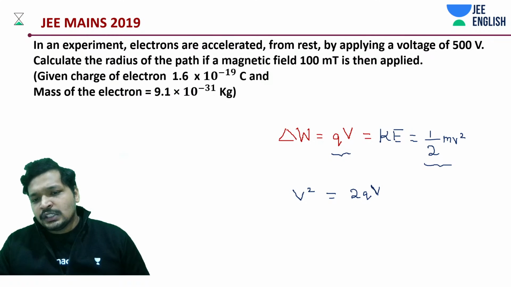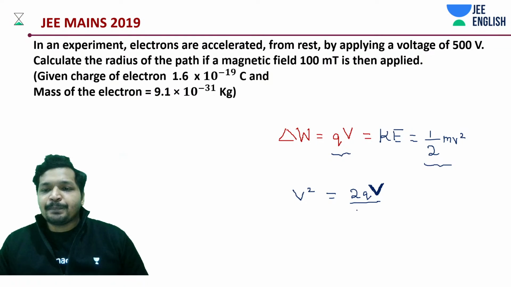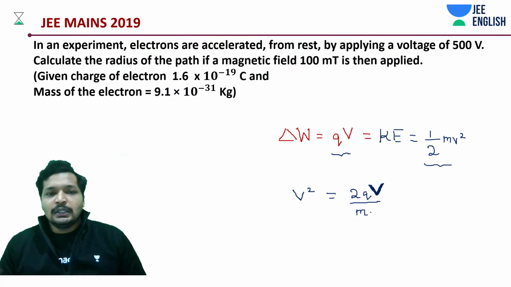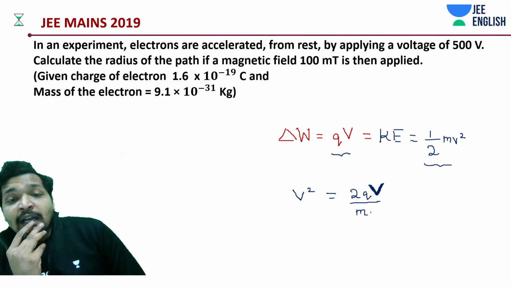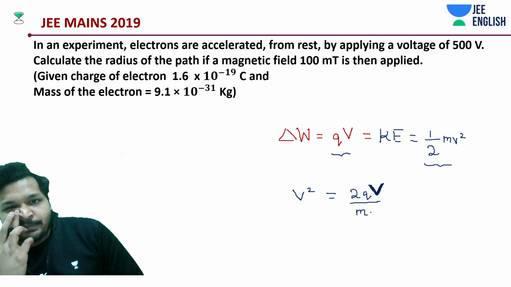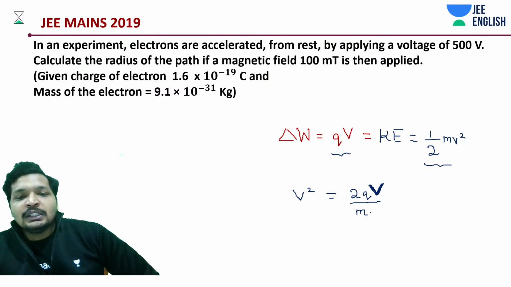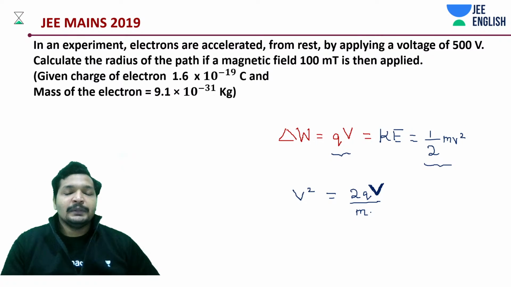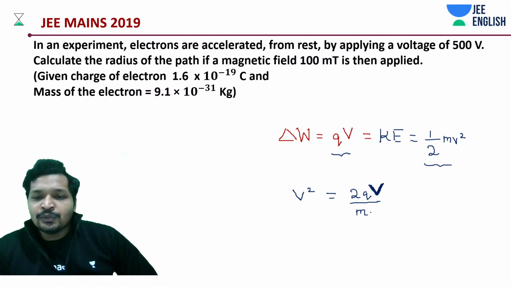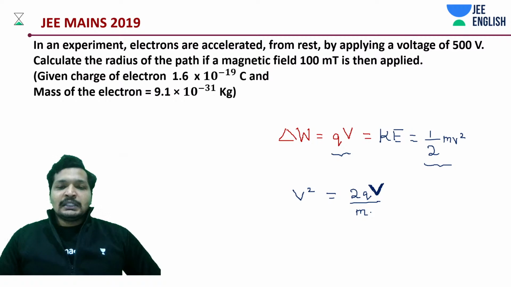This is voltage V or potential V, whatever you would like to call this, divided by capital V. Okay, now what do we have? Some potential has been applied, and due to that potential there is some velocity associated with it, and due to that velocity there is going to be some magnetic force as well. I think we might have to substitute the value and simplify it.